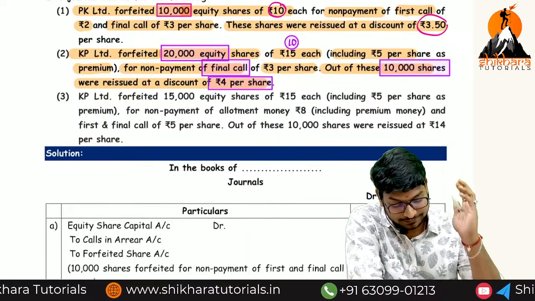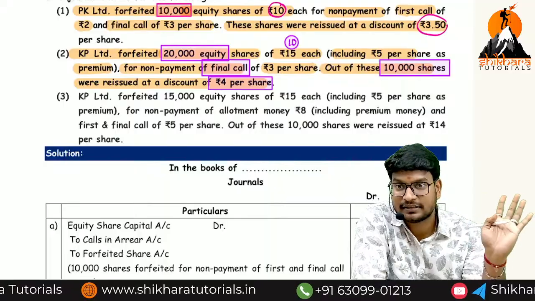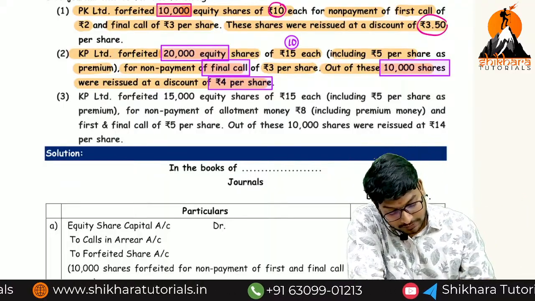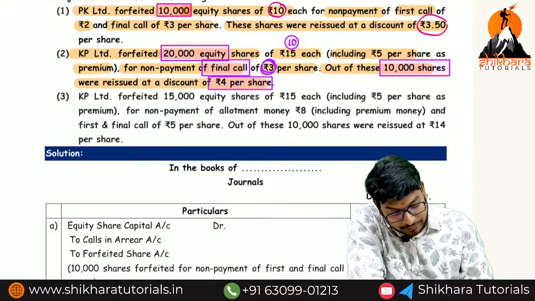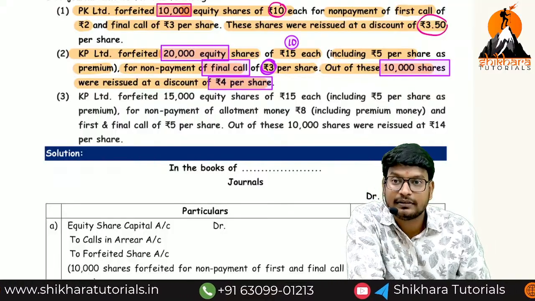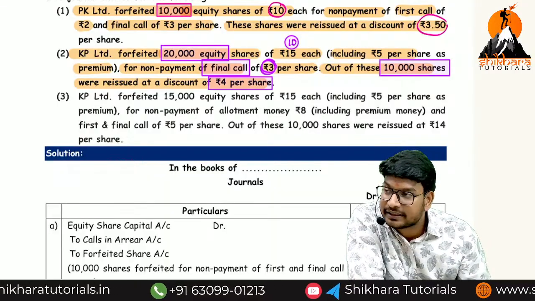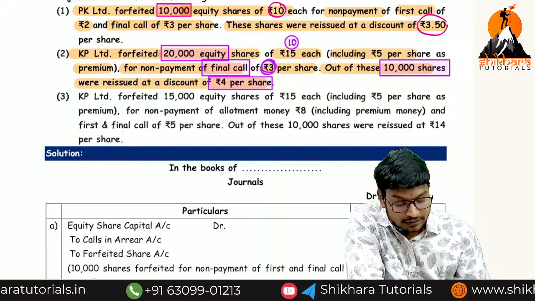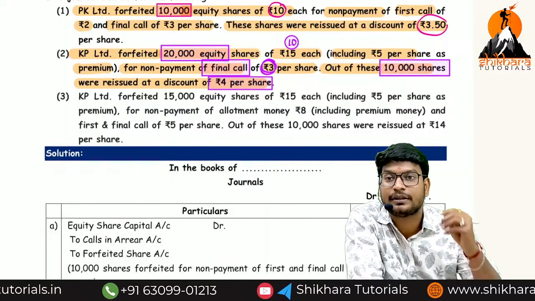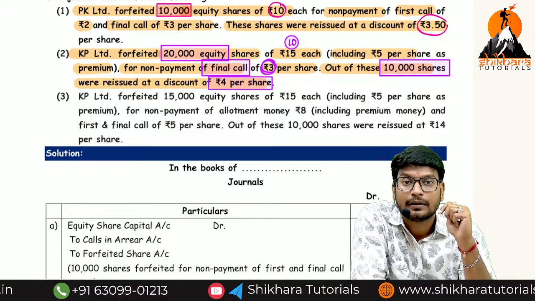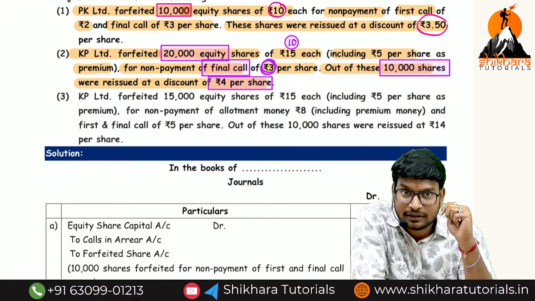First of all, only 10,000 shares we have to consider. How much amount have we received? What is the final call amount? 3 rupees. That means out of 15, 3 not received means 12 we have received. So 12 into 10,000, how much? 1,20,000 should be transferred to which account? Bank account. 1,20,000 only.